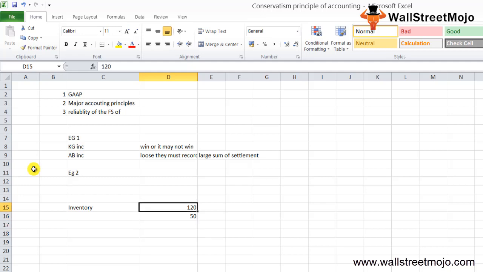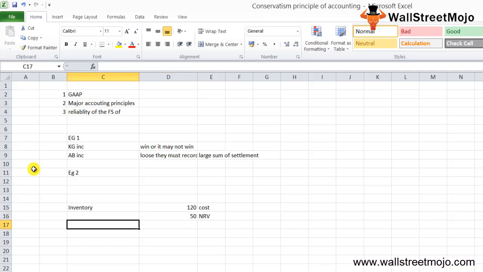That is, the lower of the cost or the market. This is basically the cost. This is, let's say, the NRV, the net realizable value. It's cost or NRV, whichever is lesser.